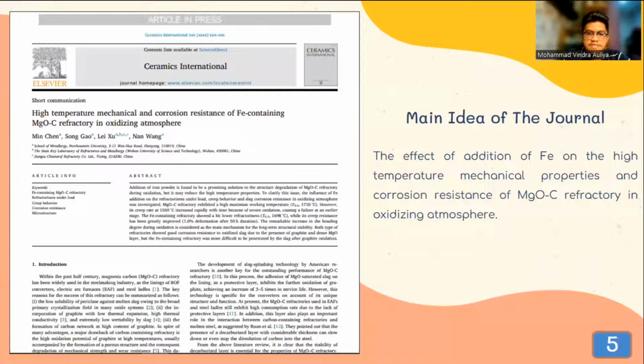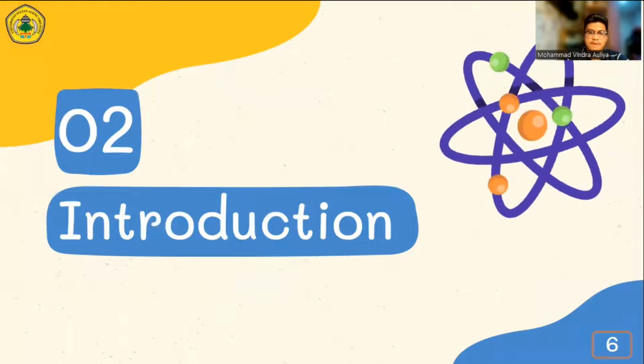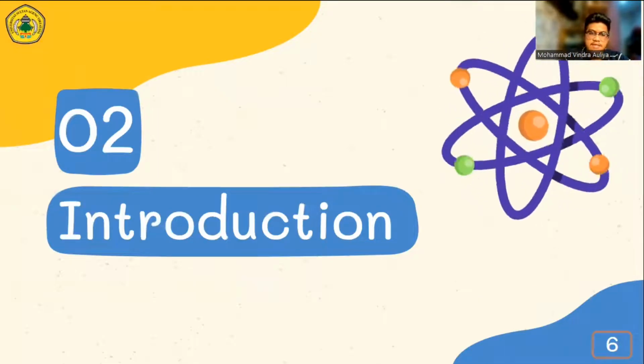The title of this journal is High Temperature Mechanical and Corrosion Resistance of Iron-Containing Magnesia Carbon Refractory in Oxidizing Atmosphere. The main idea of the journal is the effect of addition of iron on the high temperature mechanical properties and corrosion resistance of magnesia carbon refractory in oxidizing atmosphere.